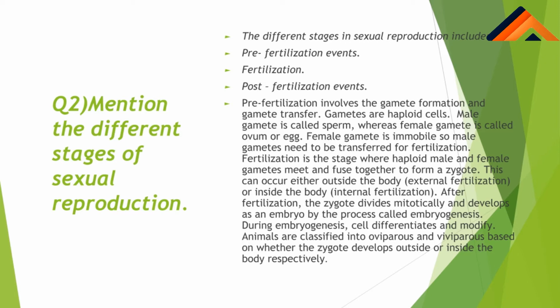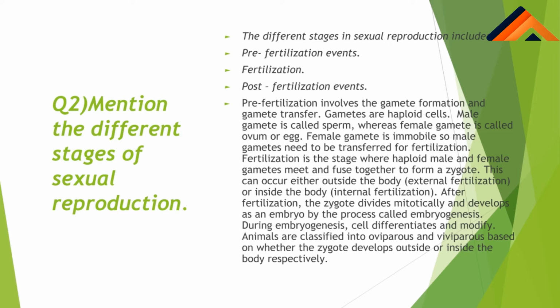Female gamete is immobile. फीमेल गैमेट मूव नहीं कर सकता है, उसको ट्रांसफ़र करने की ज़रूरत होती है फर्टिलाइजेशन के प्रोसेस के थ्रू. फर्टिलाइजेशन एक ऐसा स्टेज होता है जिसमें हैप्लॉइड मेल गैमेट एंड फीमेल गैमेट फ्यूज टुगेदर टू फॉर्म अ ज़ाइगोट in case of human beings and seed in case of plant. Fertilization when occurs outside the body, it is called external fertilization, and when it occurs inside the body, it is called internal fertilization.